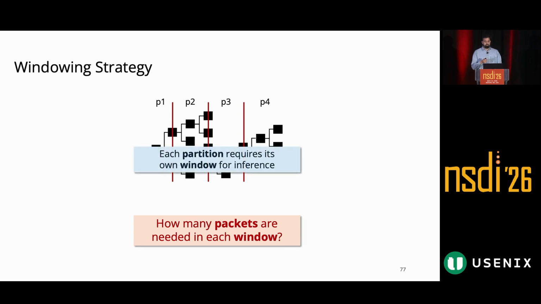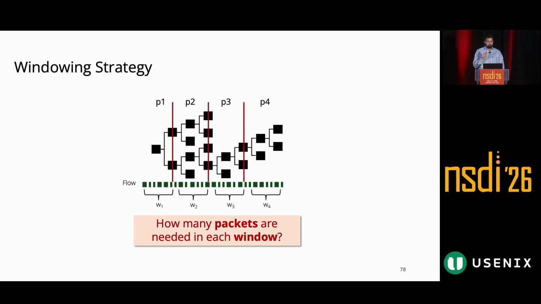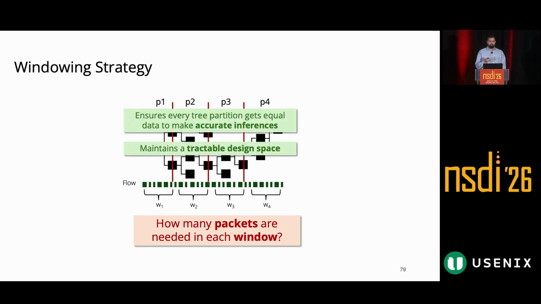We said previously in our execution that each partition requires a window for inference, and now we have done the same thing with training. In our design, we have restricted the flow windows to be uniformly sized for any given flow across partitions. An equal sized window across the partitions would ensure that each tree partition gets an equal amount of data to make accurate inference decisions.